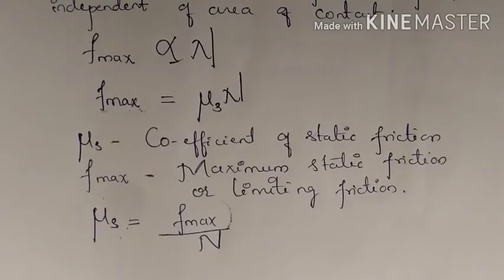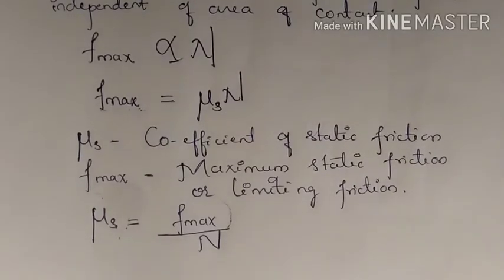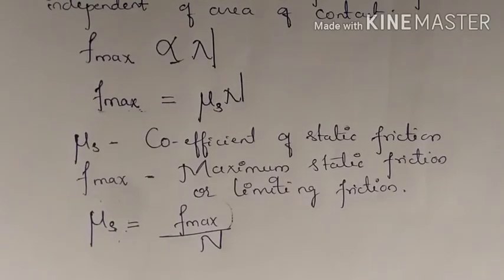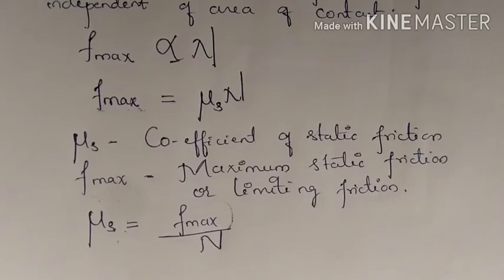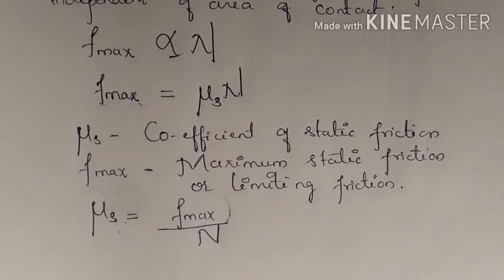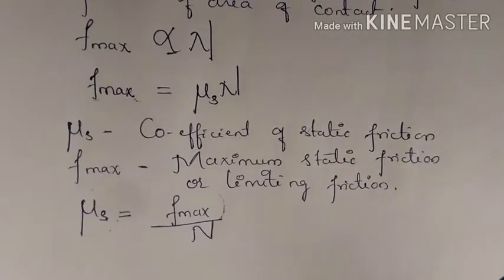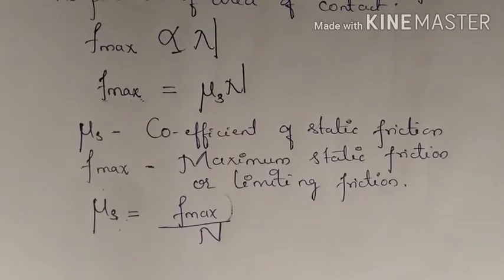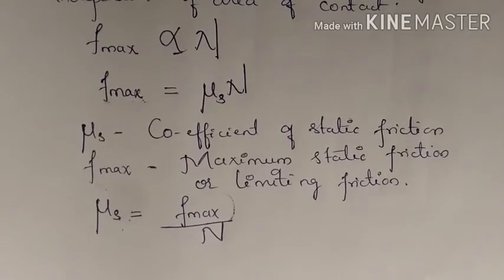The actual force of static friction Fs may be smaller than nu s N, and its value will always depend on other forces which act on the body. So this magnitude of Fs is equal to that required to keep the body at rest.